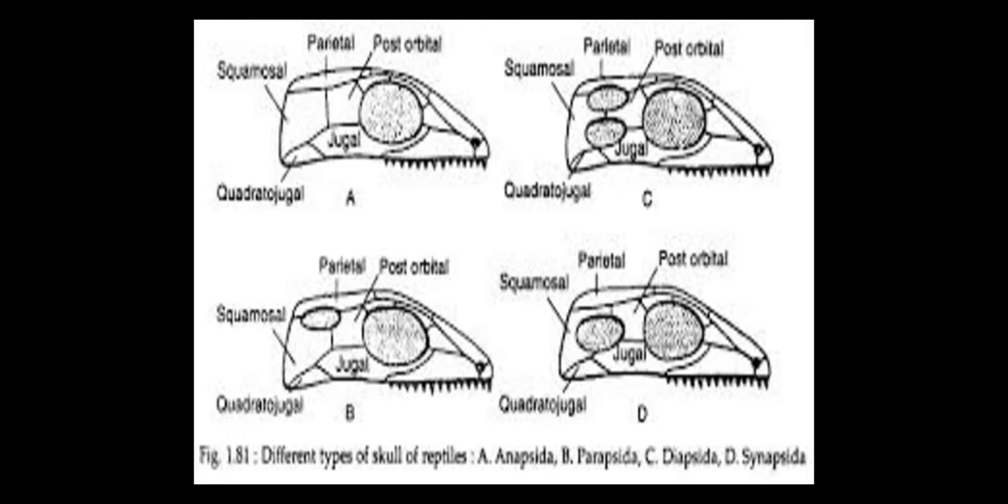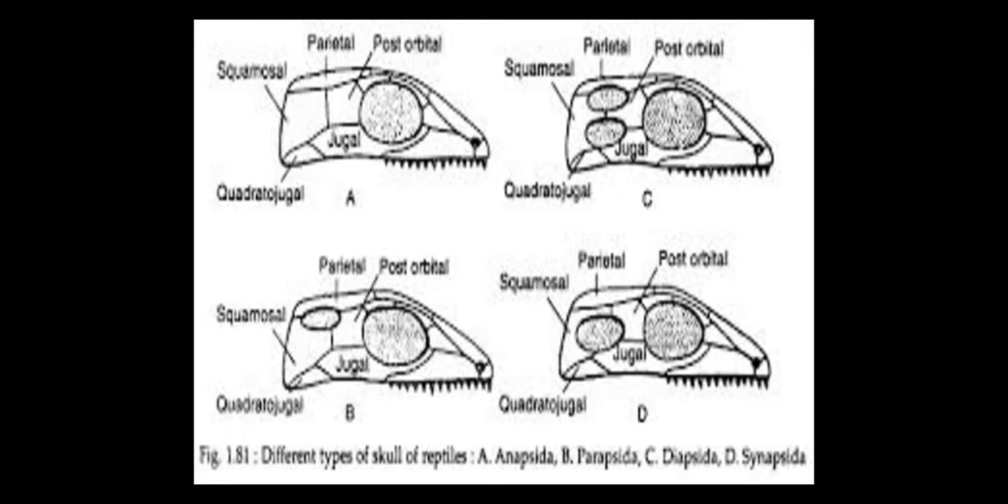Diagram C represents the diapsid skull. Here we can see 2 fossae, supratemporal fossae and infratemporal fossae. Supratemporal fossae is bounded above by parietal bone and below by postorbital and squamosal bone. Infratemporal fossae is bounded above by postorbital and squamosal bones and below by jugal and quadratojugal bones.